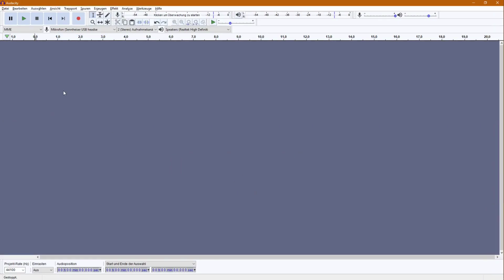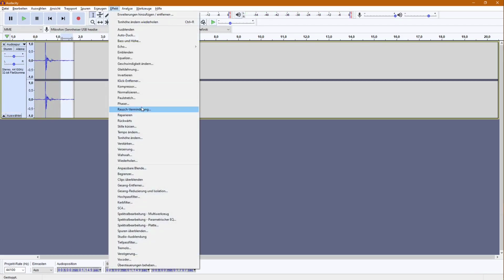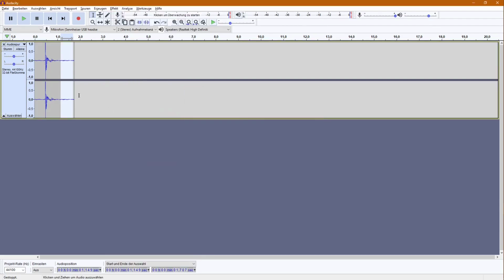Yeah, the flamer is finished. And I've got myself a little box that I will just beat a little bit and then see what we can do with that. Sounds good. Just reduce the noise again.